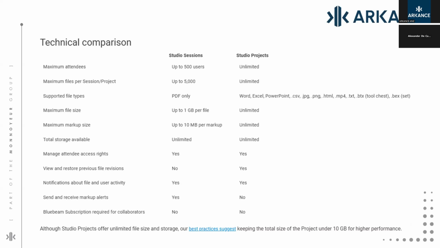So we're going to talk about studio sessions and projects now, just because it's the main component that Bluebeam Cloud actually uses nowadays. So everything in the cloud service runs out of projects or sessions. The difference between the two and what they are, again, a quick breakdown for those that aren't aware. The sessions are, again, both of them are unlimited storage, but for each of these, it's only up to a gig per file on sessions, because sessions are actually a live collaborative space. So it's kind of a comparison between Google Drive, Google Docs sort of thing. Studio sessions is a place where multiple people can work on the same PDF at the same time.